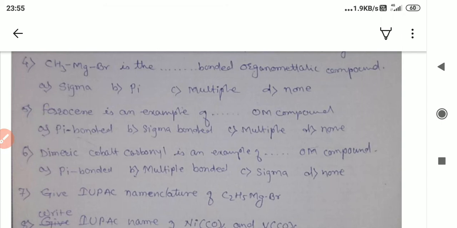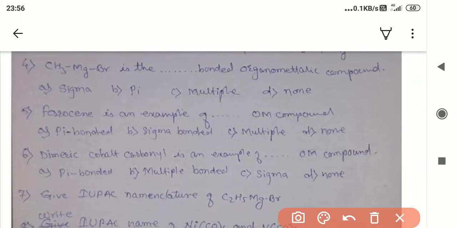This is the example of sigma bonded, pi bonded, or multiple bond, or none. See, this methyl group, CH3 group, is the carbon having one valency, three hydrogen atoms, and one valency is shared with the magnesium, and this is bromide. So this is sigma bonded compound. Okay, so the correct answer is A, sigma bonded.